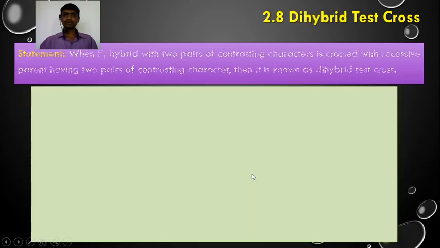Okay. Now we are going for the dihybrid test cross. After the monohybrid test cross, we are now at the dihybrid test cross. When an F1 hybrid with two pairs of contrasting characters is crossed with a recessive parent having two pairs of contrasting characters, it is known as a dihybrid test cross. Dihybrid means two. It is a test cross, but in this cross two pairs of contrasting characters are considered.